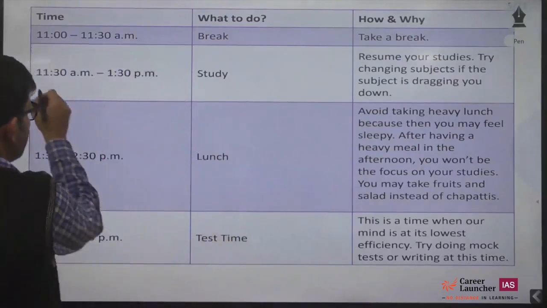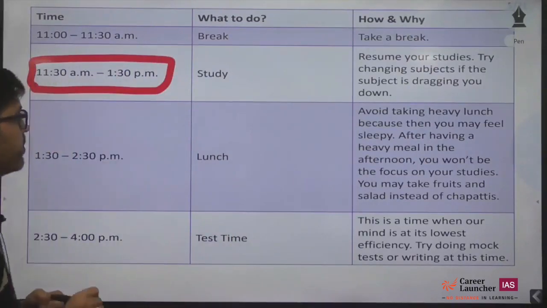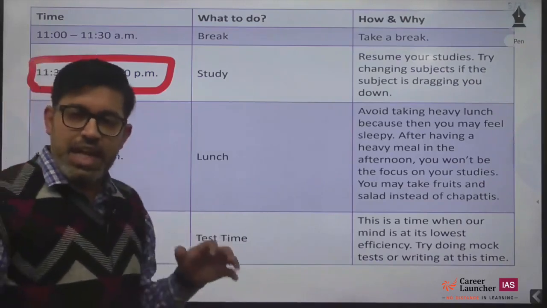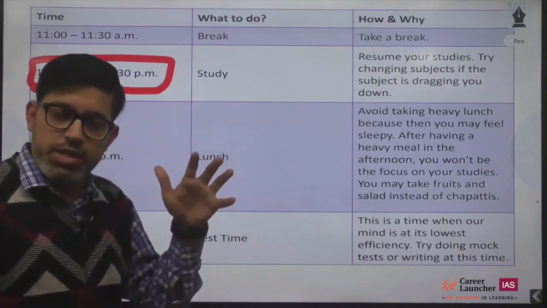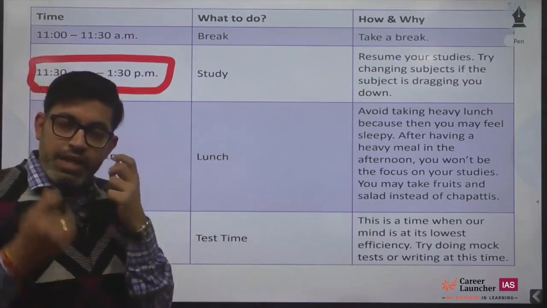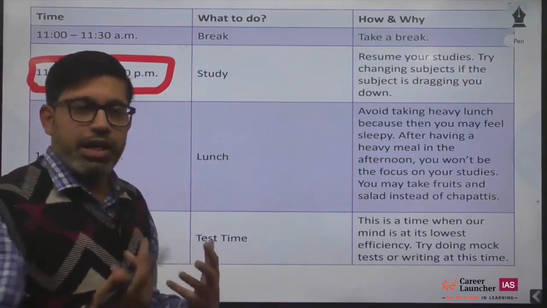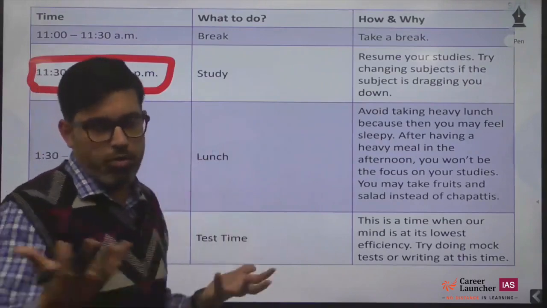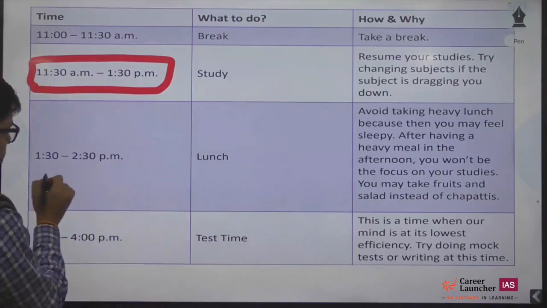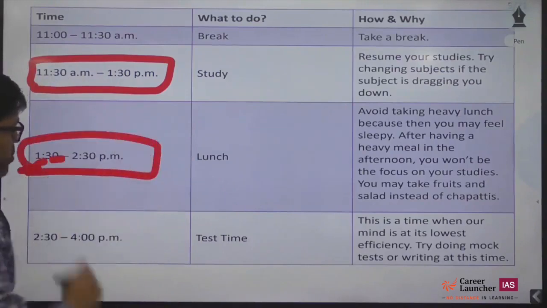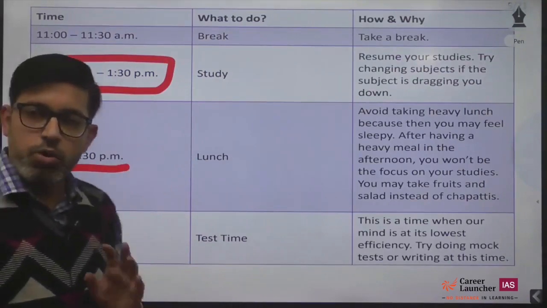After this break, I'll again sit for 120 minutes, 2 hours, from 11:30 a.m. to 1:30 p.m. for my study. At this time, if you feel that what you were studying in the morning, because it was a difficult part you chose, is lagging you down or creeping in some monotony, then you can change your subject at this point, or you can follow up with the same thing. After that 2 hours of study, I'll take a lunch break. 1 hour of lunch break, that is 1:30 to 2:30 p.m.